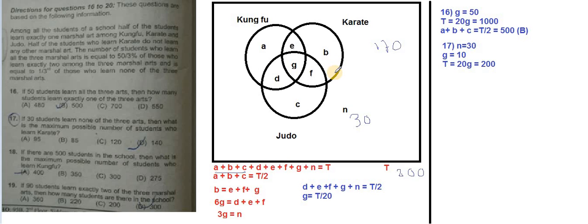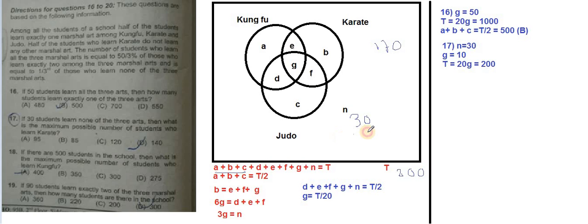So a and c will have some value, correct? Now how much? Let's try other values. If I put b equal to 90, then a or c, any of them will be 10, so that a plus b plus c will be 100, right? Now since b is 90, e plus f plus g will also be 90. So 90, 90, 180. Then this one is 10, 190 and 30, 220. So earlier it was 230, now it came down to 220, but it is still greater than 200, so not possible. So how do we find the possible value now?